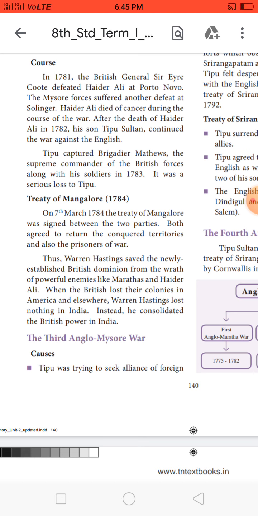Although Britain lost their colonies in the US, in India they did not lose anything. Instead of losing, they consolidated the British rule in India.